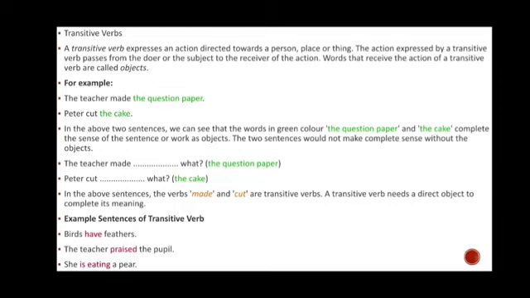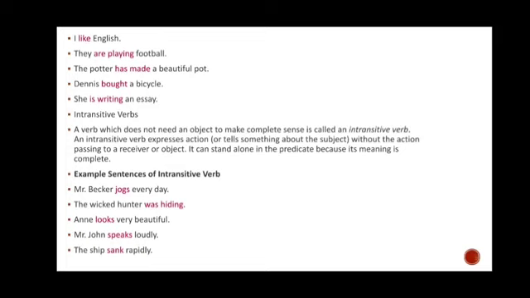Now see examples of transitive verbs. Birds have feathers. The teacher praised the pupil. She is eating a pear. These verbs are not complete without an object. If there is an object and the object presents the complete sense, then it is called a transitive verb.